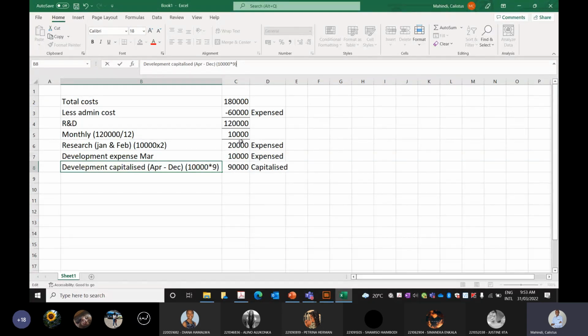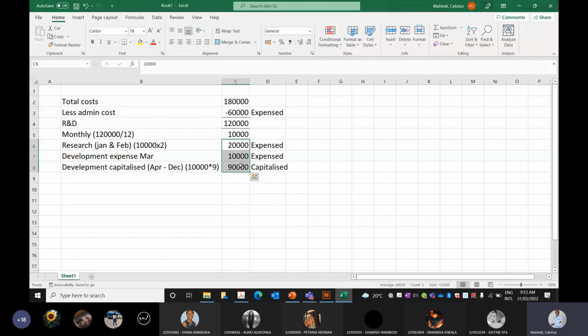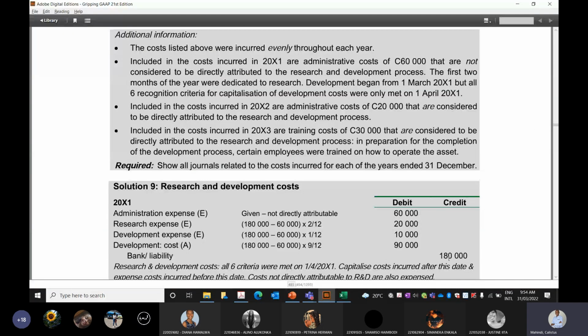These figures 20,000, 10,000, and 90,000 give us 120,000. So that gives us that 120,000 research and development costs. The 60,000 we already knew were expensed anyway. So look at our journal entry. We credited our bank, a liability, with 180,000 that we paid for the research and development costs, but some of the costs are capitalized and some are expensed.